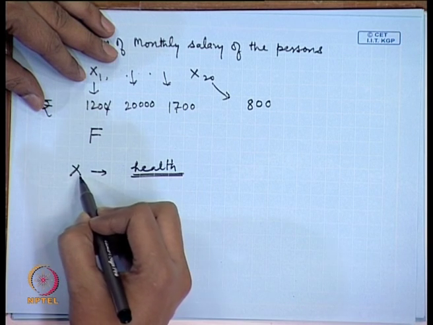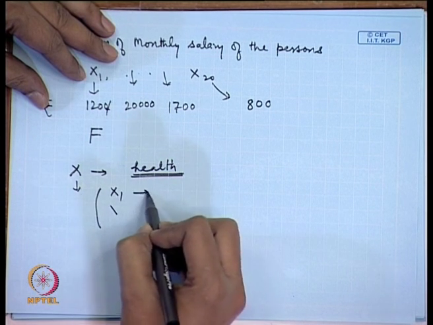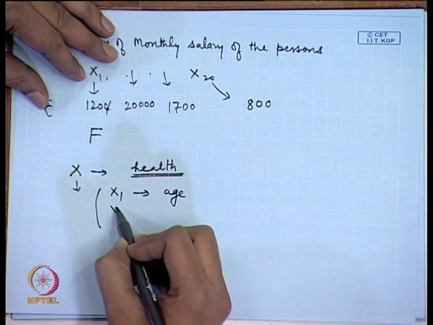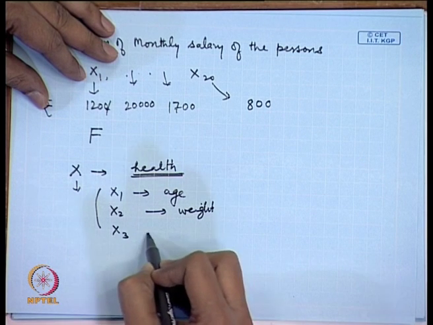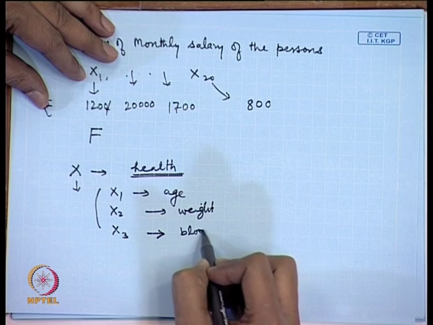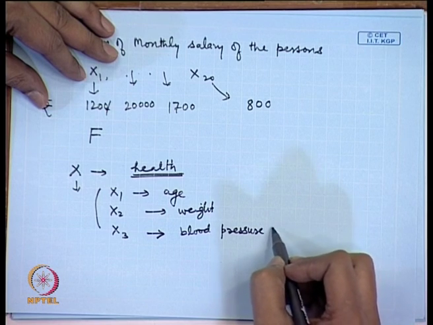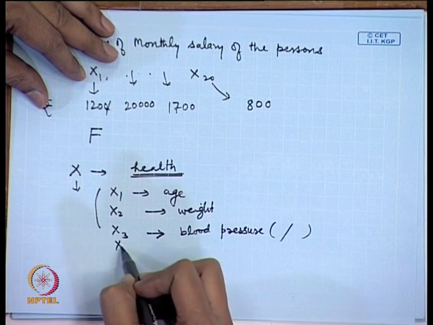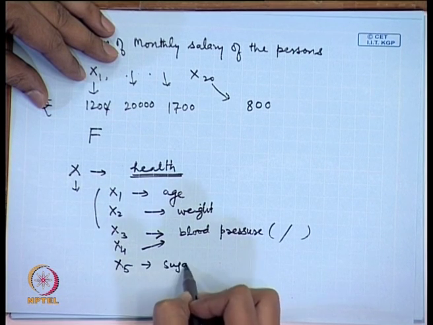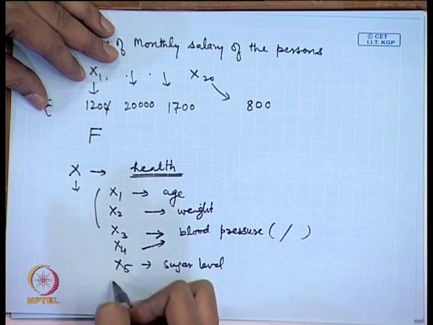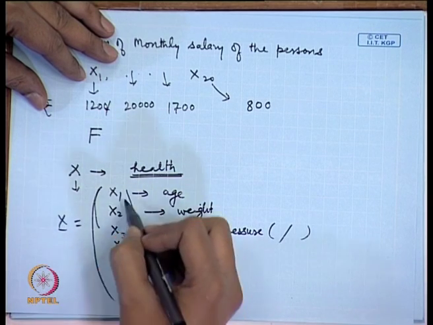So, the values that x may take here may consist of certain components, say x 1 which may relate to his age, x 2 may relate to his body weight, x 3 may denote his blood pressure. Now, blood pressure may consist of two values, so you may consider them as x 3 and x 4. Then you may have his sugar level and so on, say his pulse level. In this case, x is a random vector.